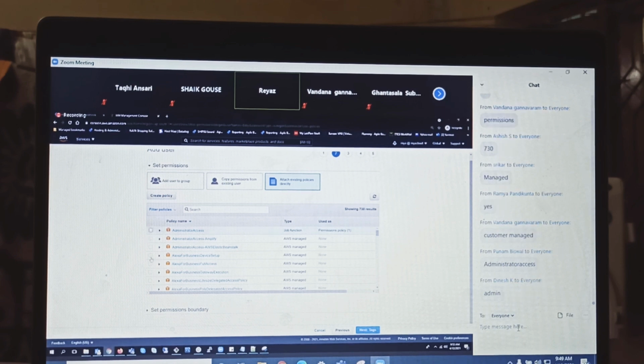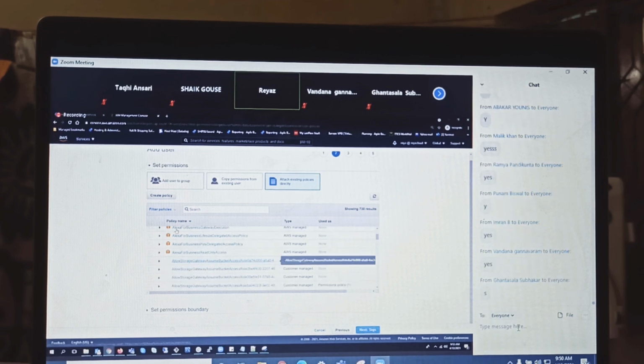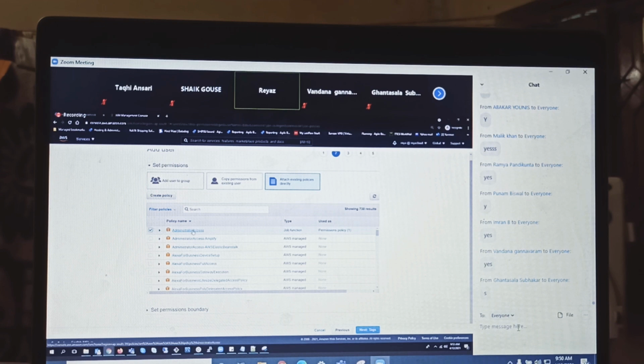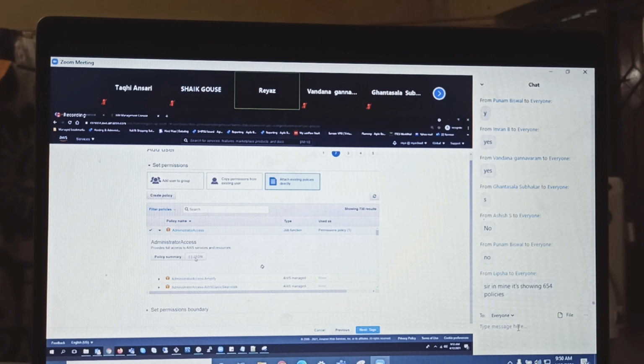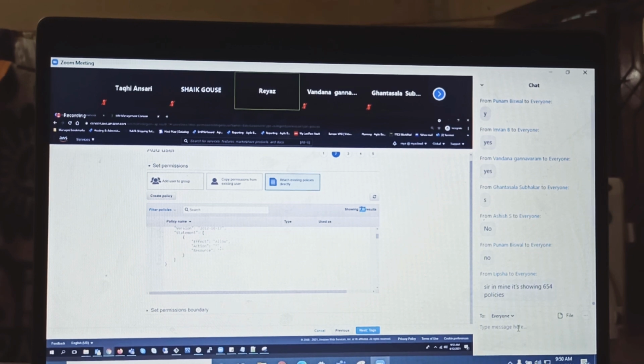But is it possible to select multiple policies for one single user? Can we attach them? Yes, possible. But if you select administrator access, is it required to select others? No, you are complete admin now. And just for fun, if you expand this, you can see the JSON. This is only the JSON. Lipshad, don't worry, I said 730 is not a constant one. It is a combination of customer inline policies and managed policies, so it will vary.